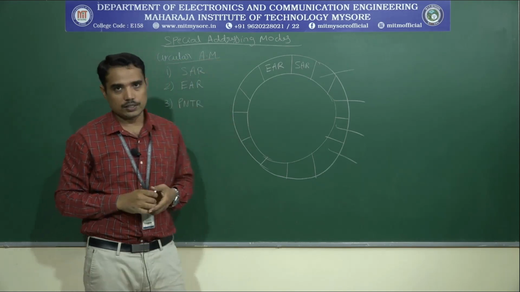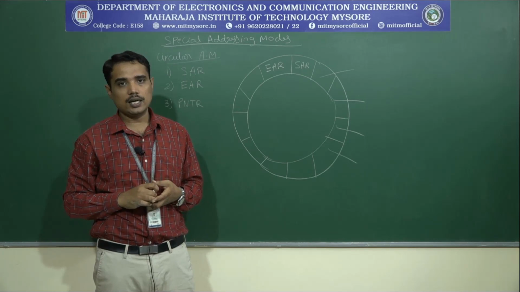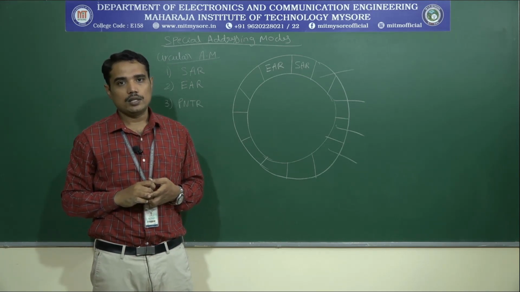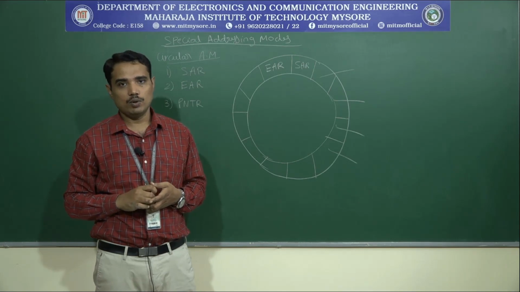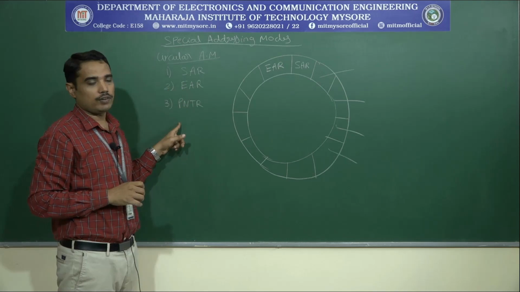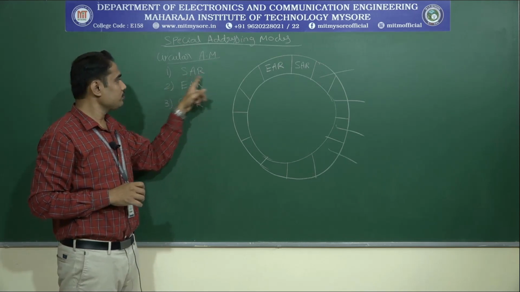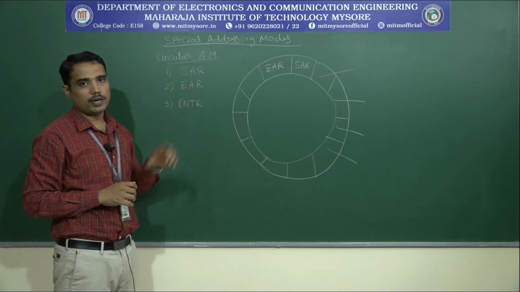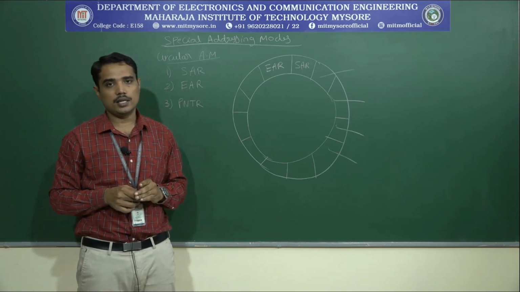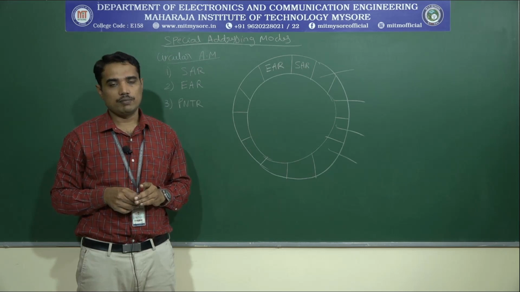The way in which we access the data inside a circular buffer refers to the name circular addressing mode, with the help of these three requirements: SAR, EAR and pointer register. With the help of these three registers, we are going to access the data inside a circular buffer.